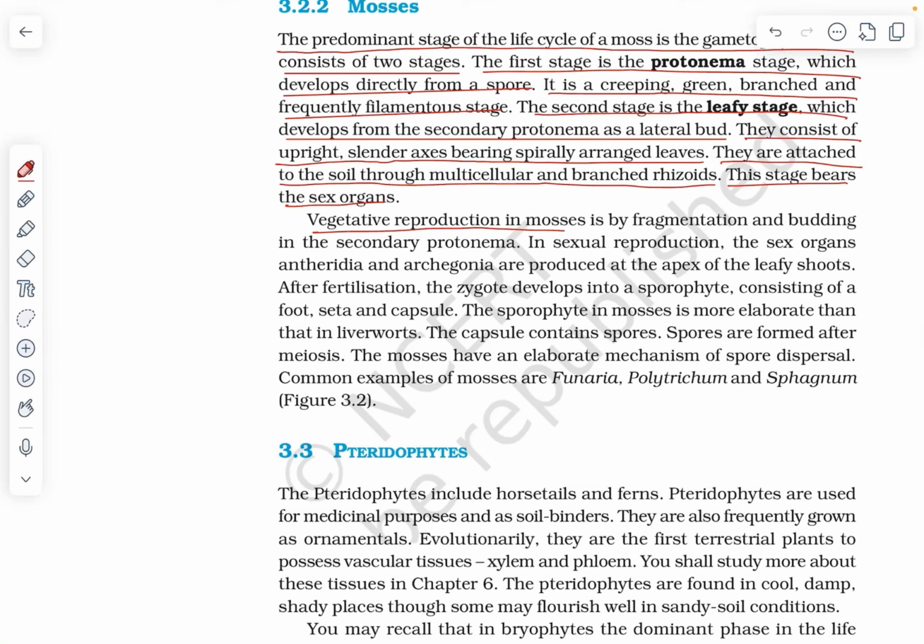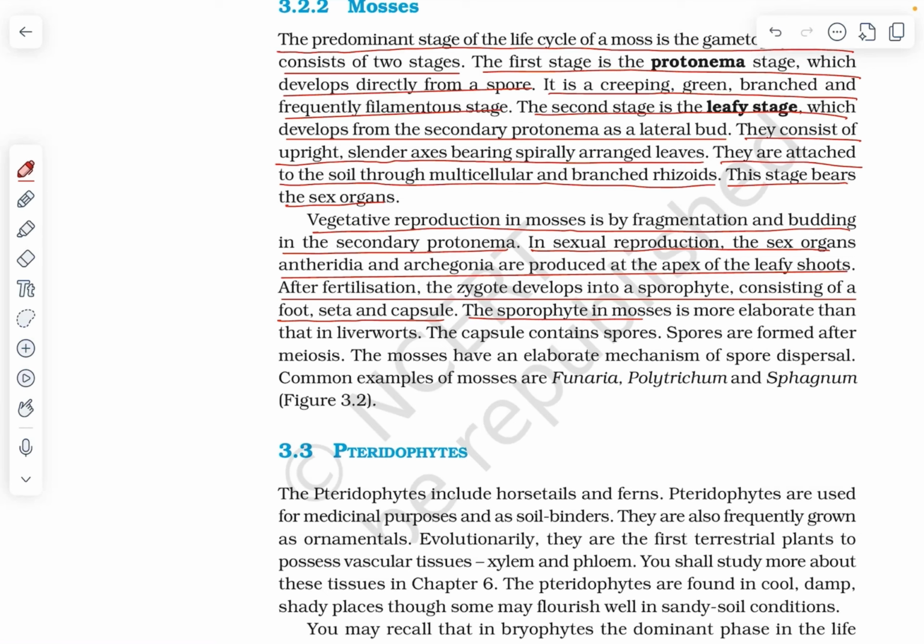Vegetative reproduction in mosses is by fragmentation and budding in the secondary protonema. In sexual reproduction, the sex organs antheridia and archegonia are produced at the apex of leafy shoots. After fertilization, the zygote develops into a sporophyte consisting of a foot, seta, and capsule.